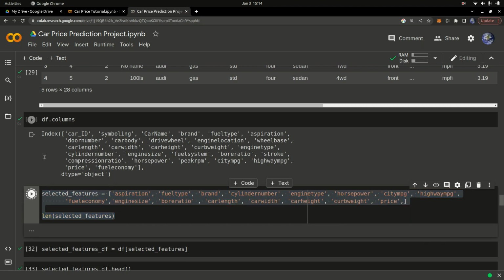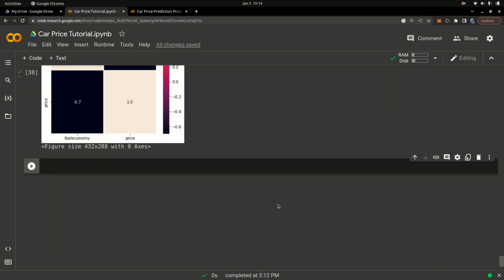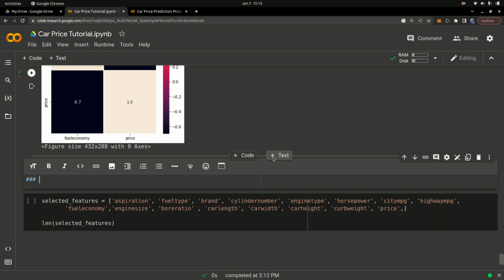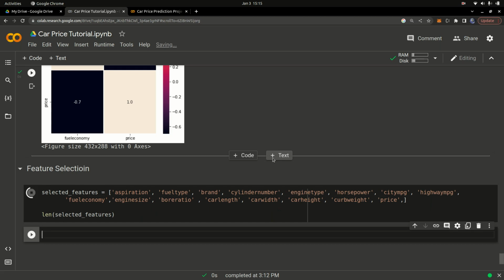I'm going to copy that and paste it right here. You can create a cell and call it feature selection. Based on the graphs that you drew, we are able to select these features as good ones to use to train our machine learning model.